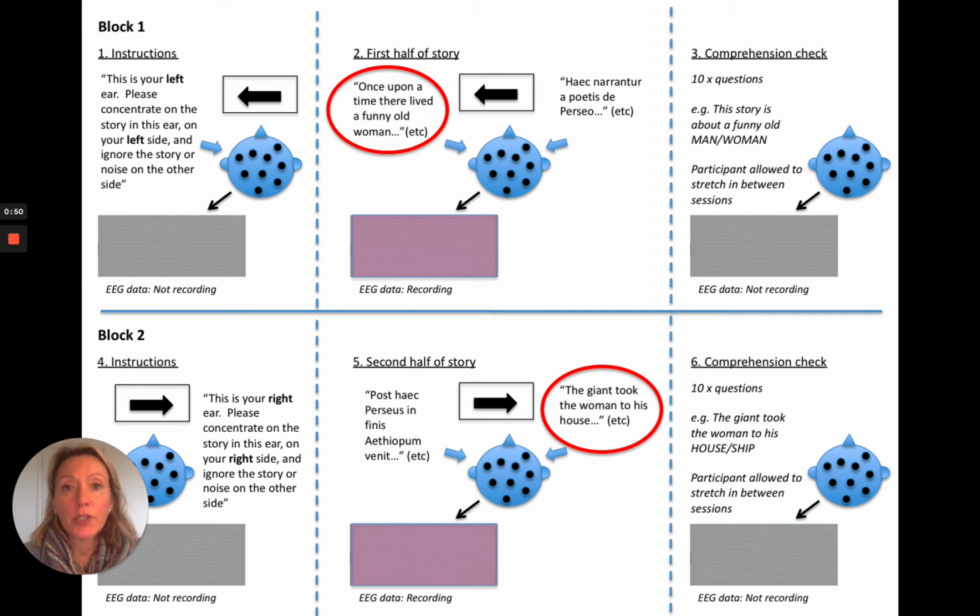This slide shows the procedure that the children underwent. They were instructed to attend to the target story in one ear and ignore the distracting stream in the other. Then they listened to the first part of the story while the EEG recorded their neural response. They were then asked 10 comprehension questions to check that they had attended to the correct ear, and then the procedure was reversed for the second block, which concluded the story.